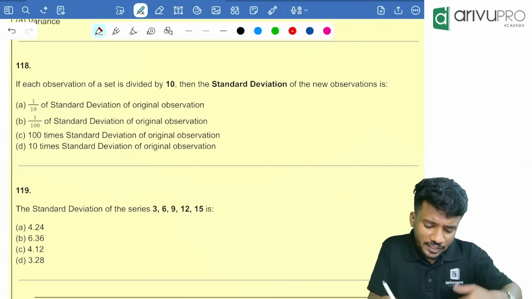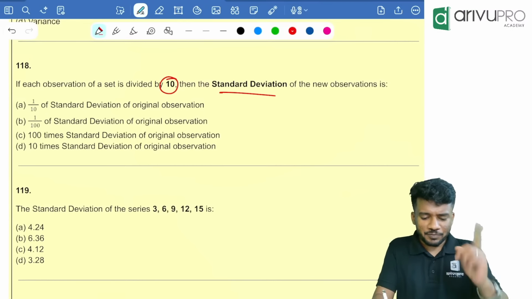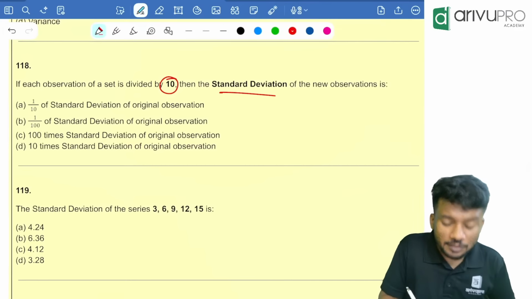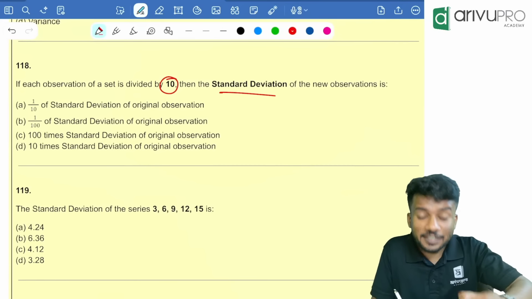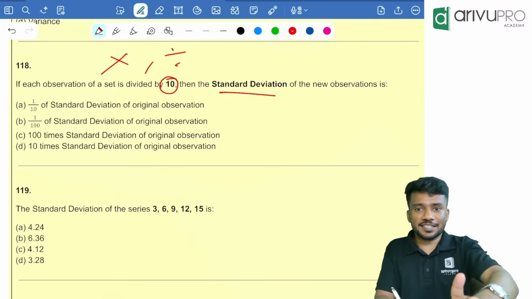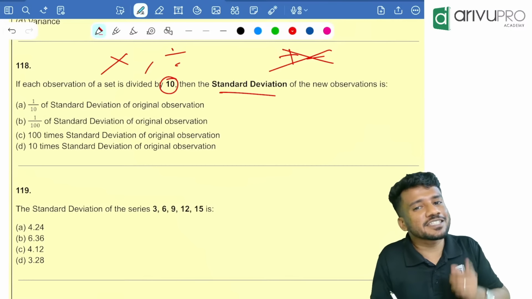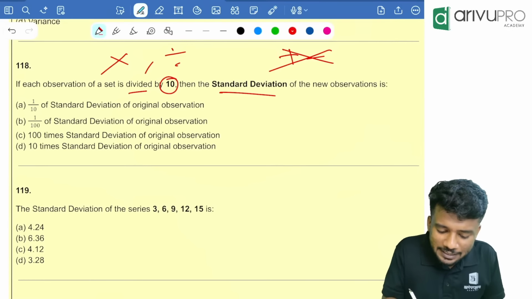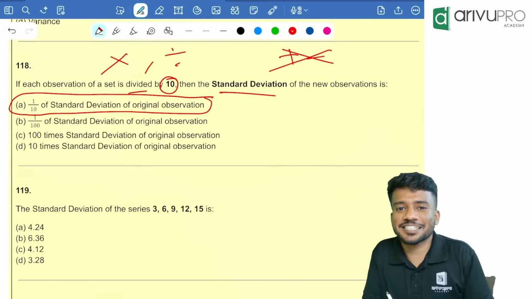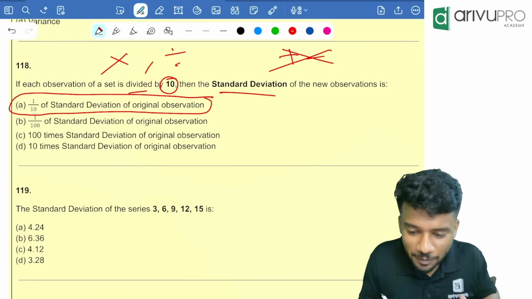If each observation of a data set is divided by 10, standard deviation of the new observation is how much? People, I told you, standard deviation is affected by change of origin and change of scale. Sorry, standard deviation is affected only by change of scale. That means it is affected by multiplication and division. Origin, it is not affected. Plus or minus does not affect it, but multiplication and division affect it. Divide by 10 means all the observations will get divided by 10, so standard deviation of the new observation will also get divided by 10. So answer is 1 by 10 of the standard deviation of the original observation.